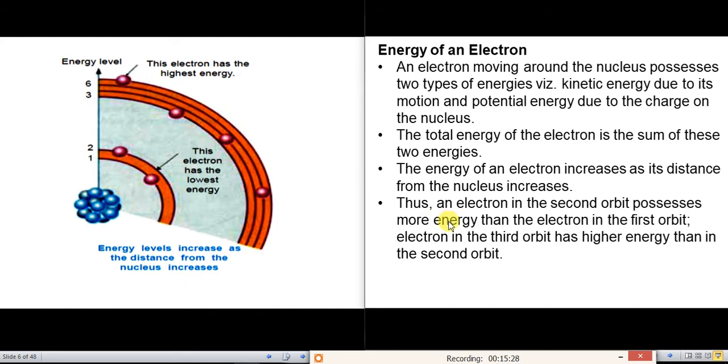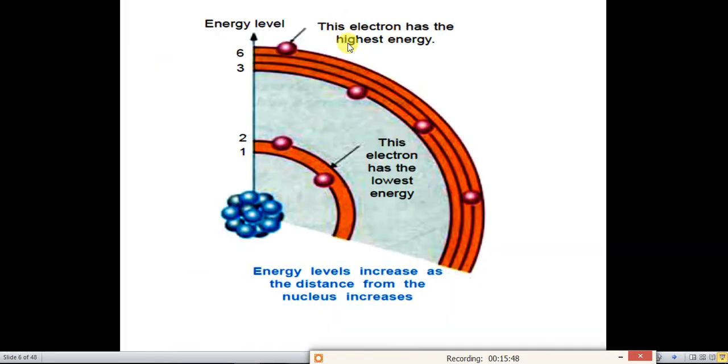Thus, an electron in the second orbit possesses more energy than the electrons in the first orbit. An electron in the third orbit will have higher energy as compared to the second orbit. So in this picture, the electron in the second orbit has more energy as compared to the first orbit electron.